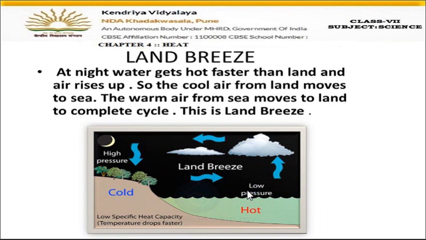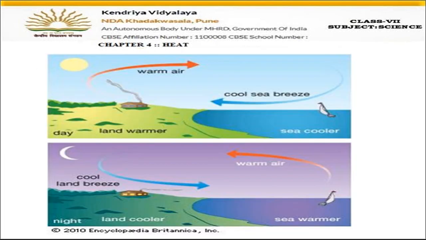Okay, so let's have a look once again. At night, the land will become cooler faster. Sea is still hot, so hot air present over the sea will move up. A low pressure area is created over here. To fulfill this space, the cool air from the land will move towards the sea. And this movement of the air is called the land breeze. Fine. Okay. Now let's move on to the next slide.